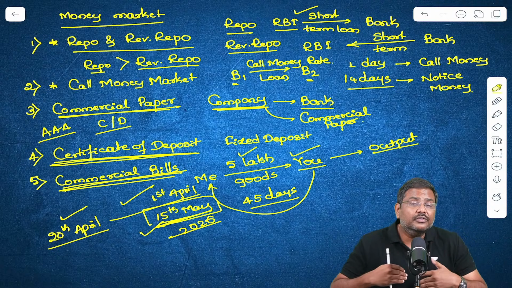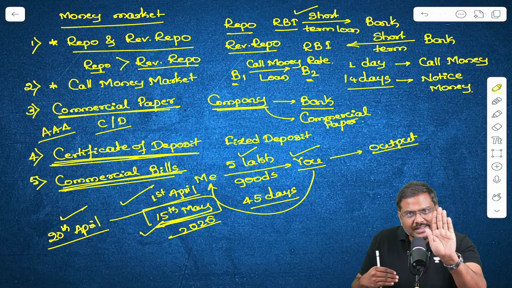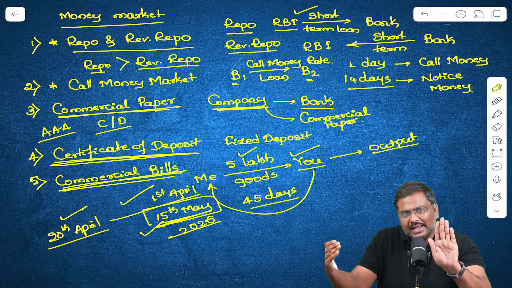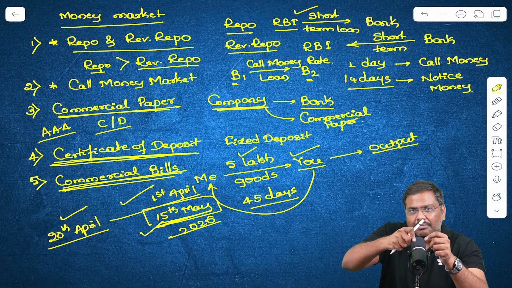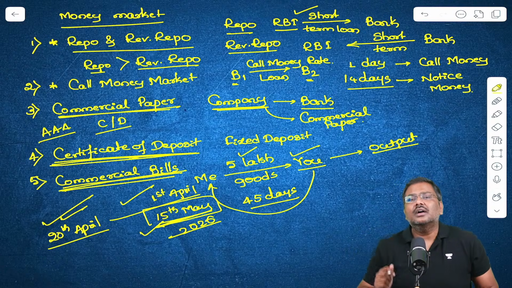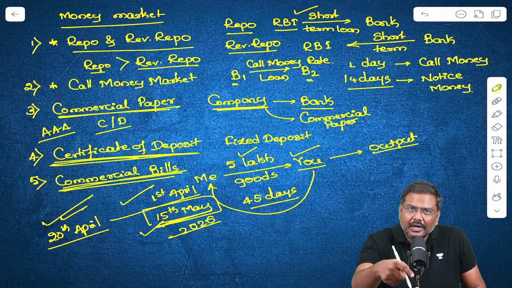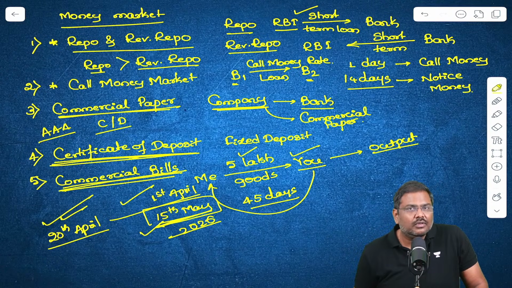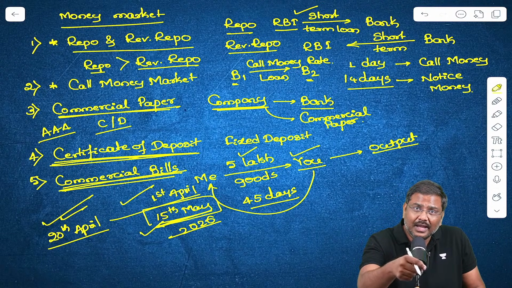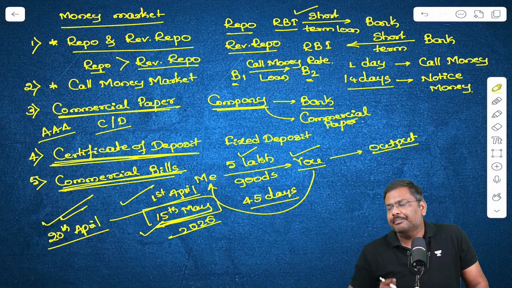So what is the option for me now? If I'm holding this instrument, now I can transfer the instrument to somebody else, get the money from them, and use it for repayment of, let's say, the workers' salaries or wages, use it for payment of electricity bills, use it for the payment of raw materials that I owe to a supplier.